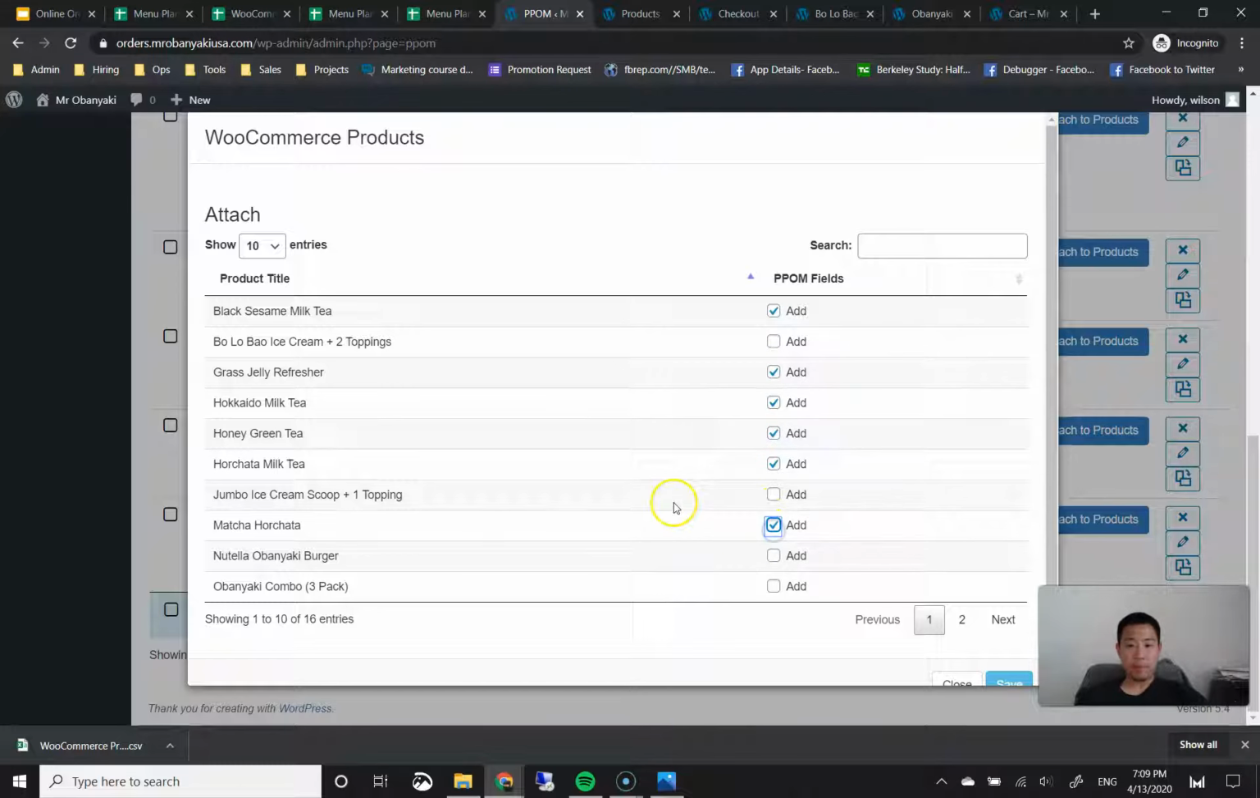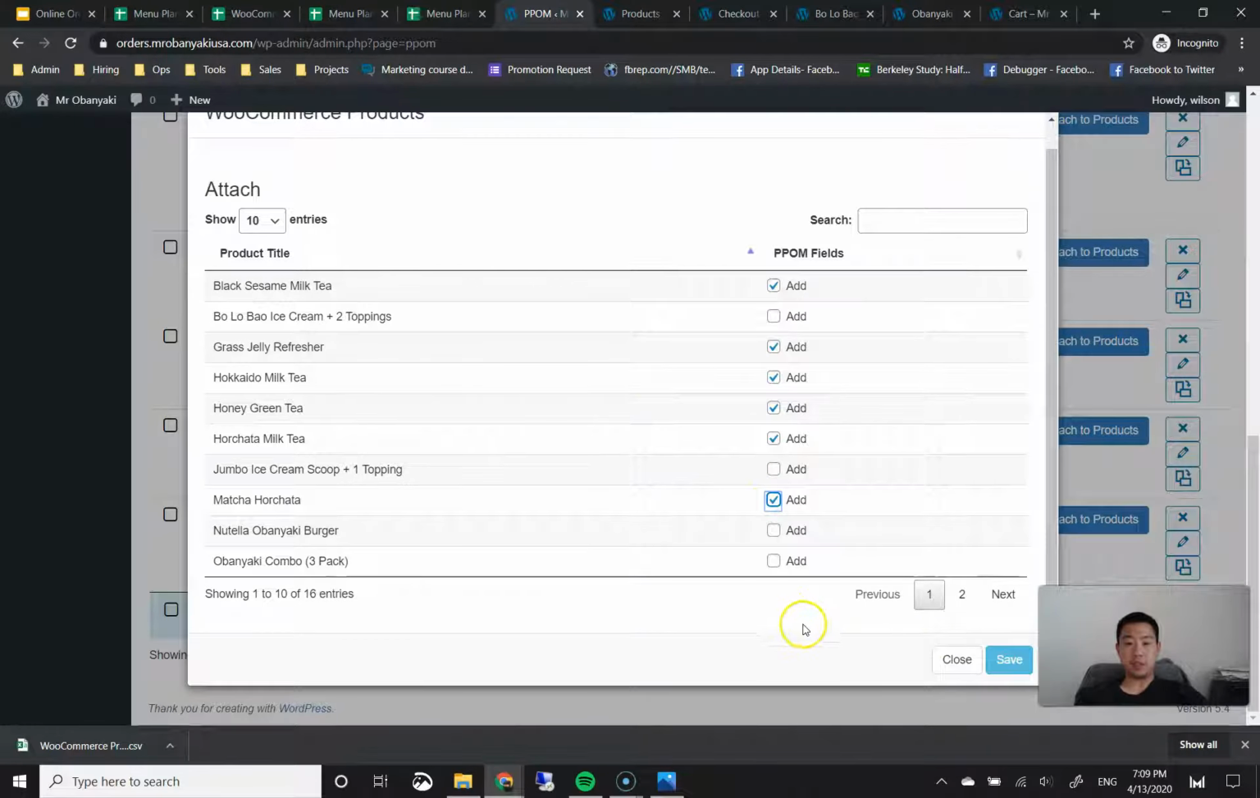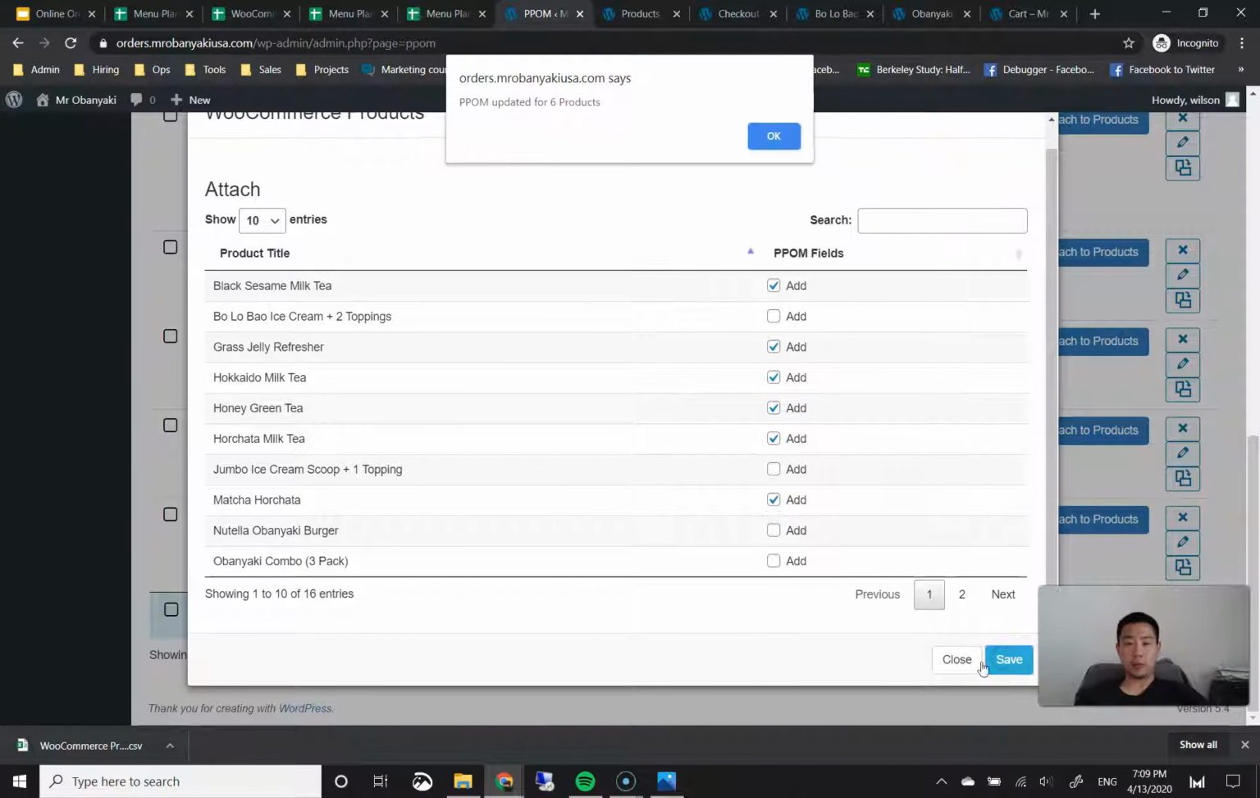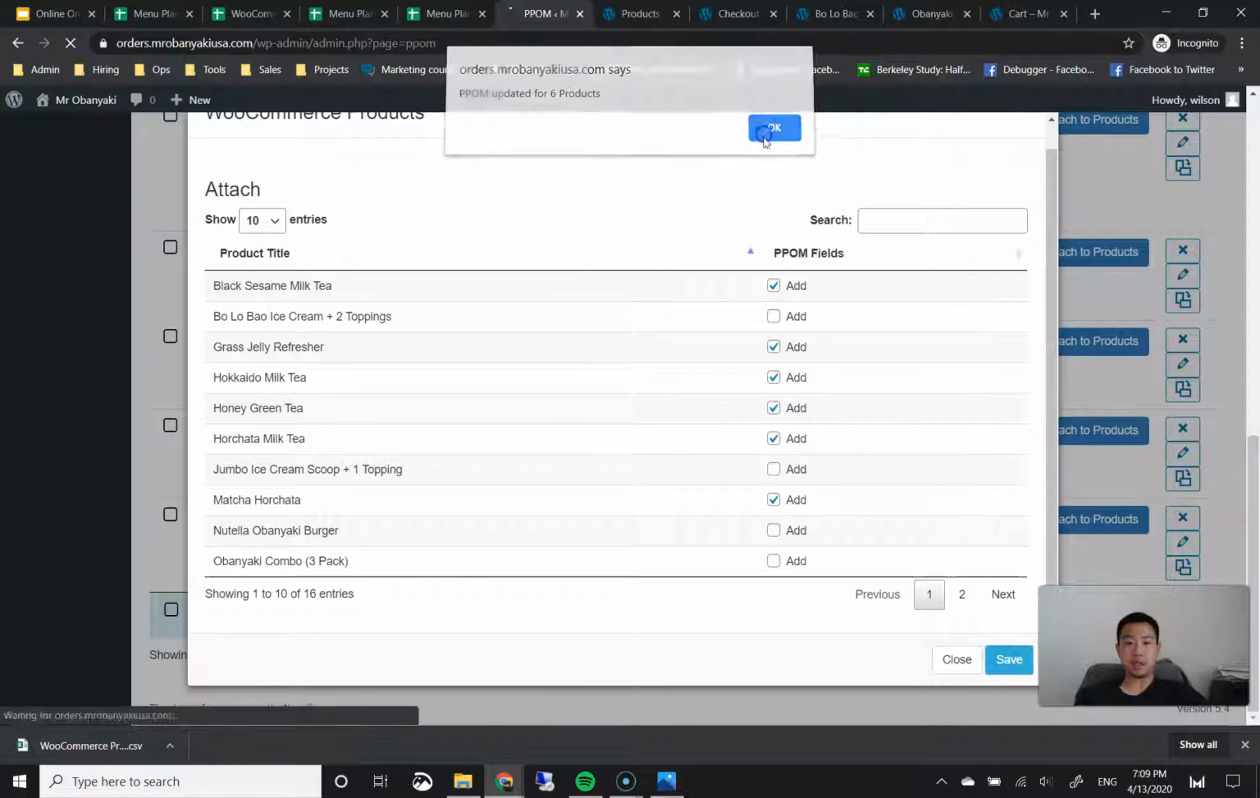Okay. The one thing you have to know about attaching to products is that you can only attach to one page of products at a time. So if you switch to page number 2 right now and try to add those, it won't recognize all of the page 1 check marks that you did. So I'm going to go ahead and add all these page 1 check marks first by clicking on Save on the bottom right. I'm going to get the confirmation that it was updated for 6 products.